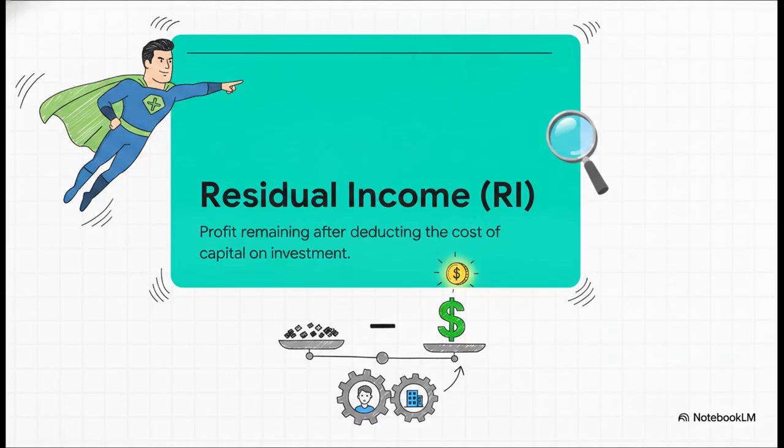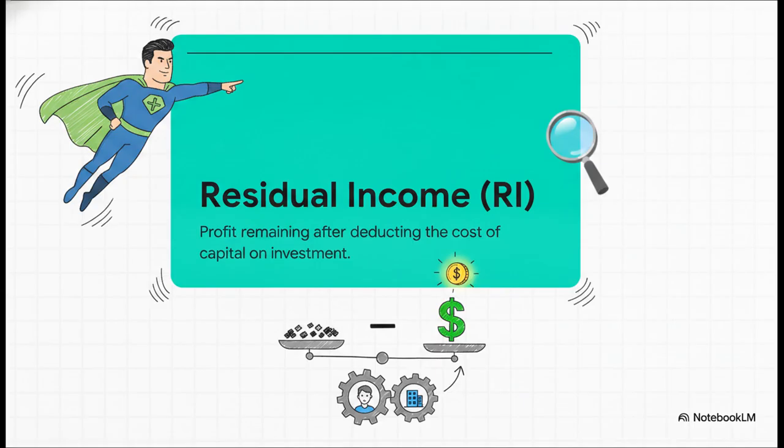Residual income is simply the profit remaining after you deduct the cost of capital on the investment. Let's pause to really let that sink in. Instead of chasing a percentage average that can get dragged down, we're just subtracting a flat capital charge directly from the profits. Because we're looking at an absolute dollar amount instead of a ratio, RI ensures managers are motivated to accept all projects that benefit the company overall.